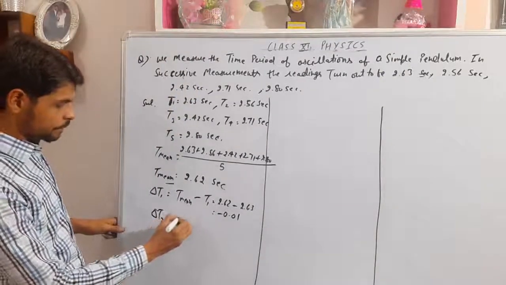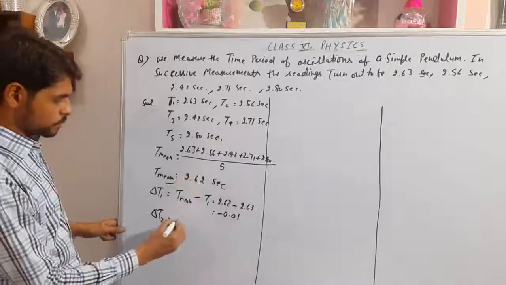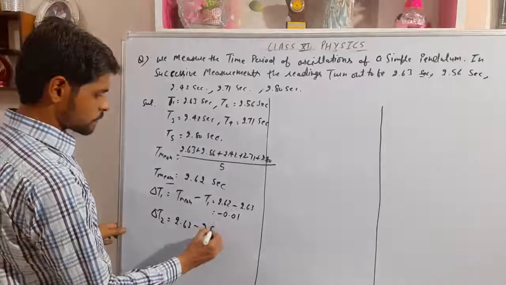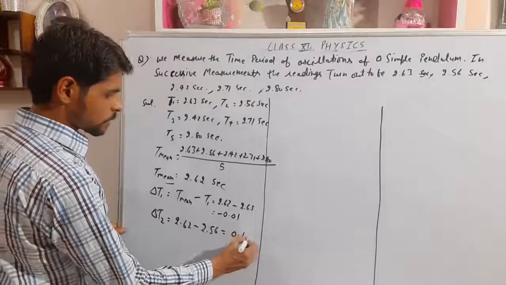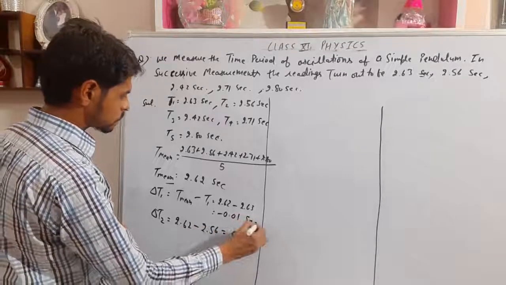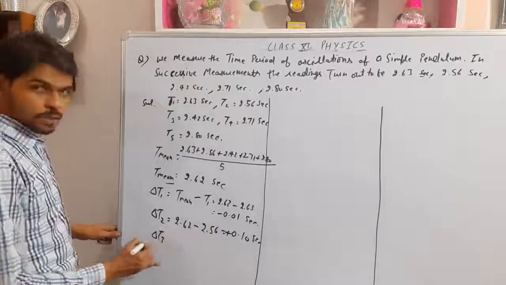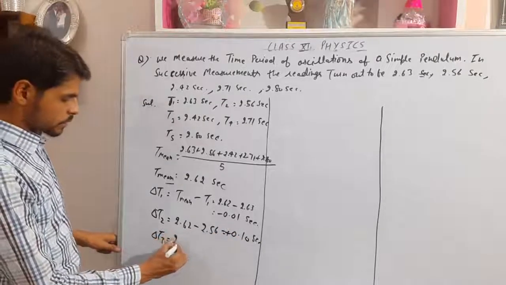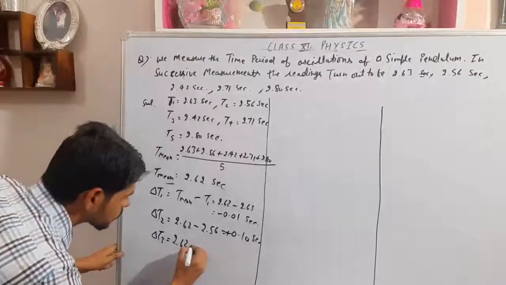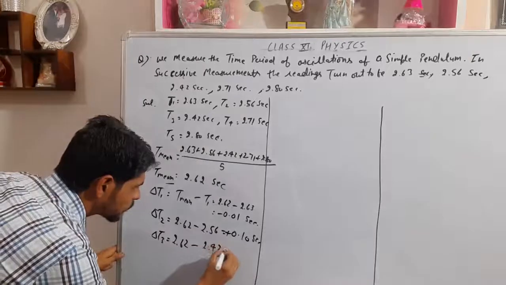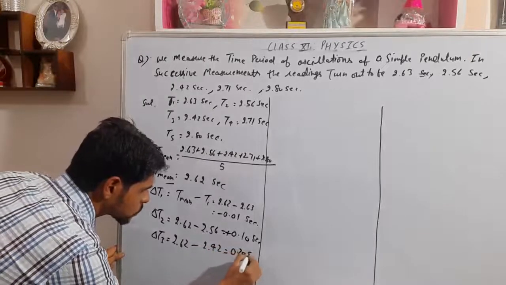Delta T2 is the mean 2.62 minus 2.56. The answer is 0.10 seconds with positive sign. Delta T3 is 2.62 minus the third measurement 2.42, that is 0.20 seconds.